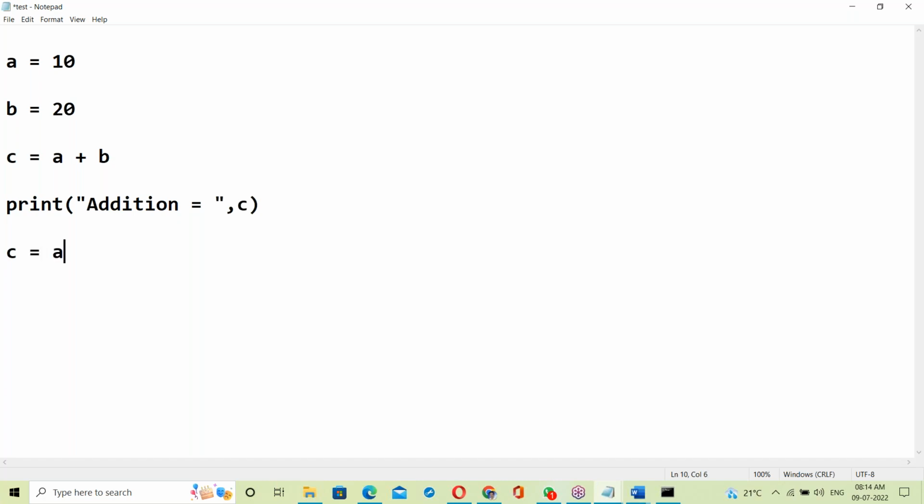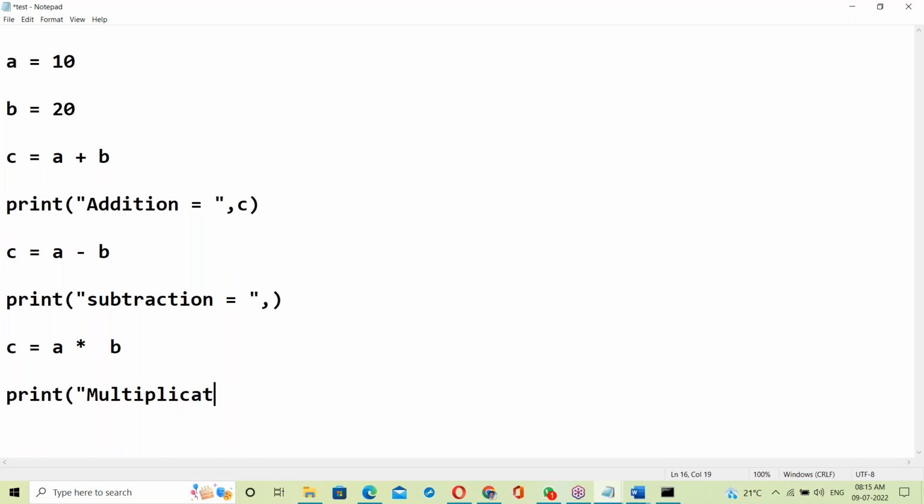c equal to a minus b. print subtraction is equal to, displaying the c value. c equal to a into b. print multiplication is equal to, displaying the c value.